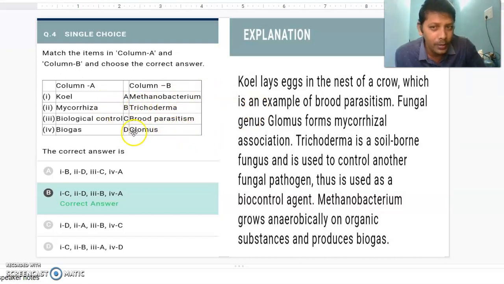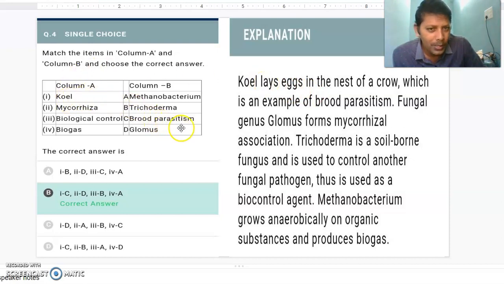Some points are from botany. Okay, koel lays eggs in the nest of the crow. You learned it is called brood parasitism. Sometimes it is natural, sometimes it is induced. Induced brood parasitism, for example, is if you keep the eggs of a duck under the hen, that means those are hatched by the hen. That is induced brood parasitism.